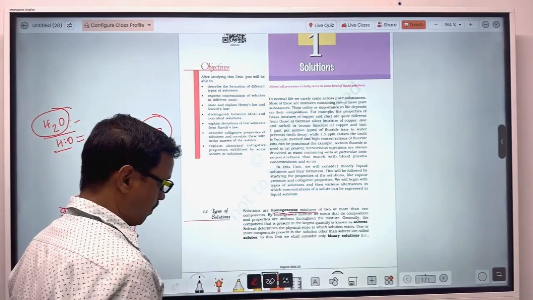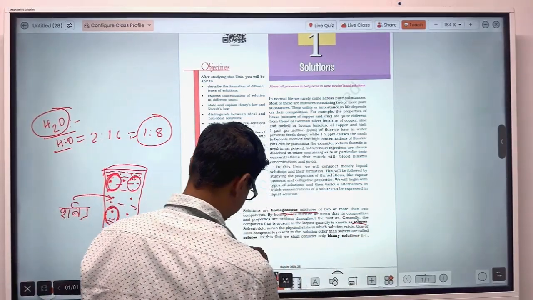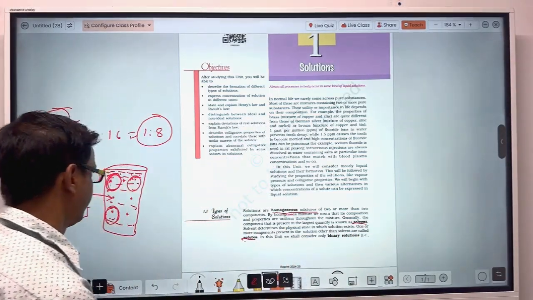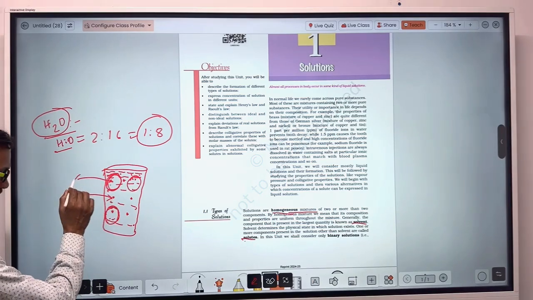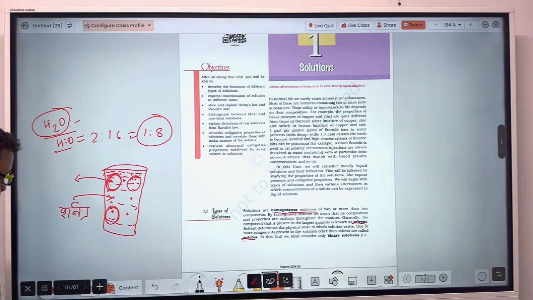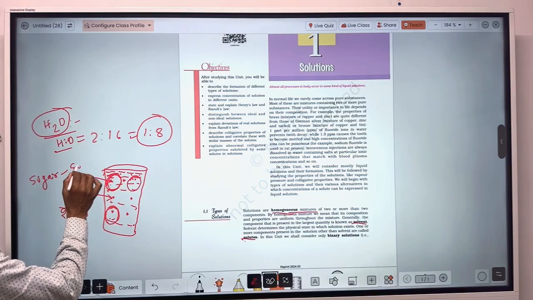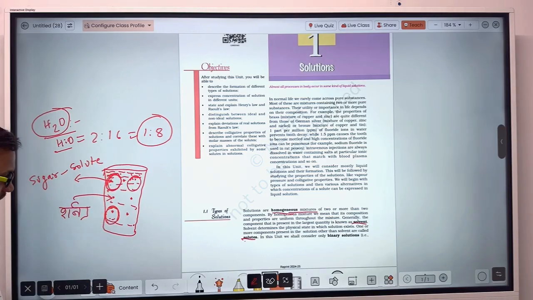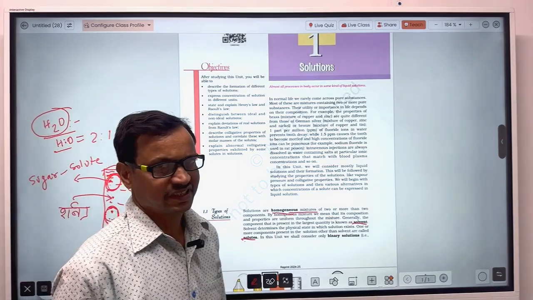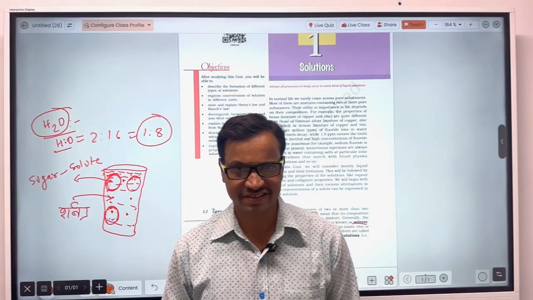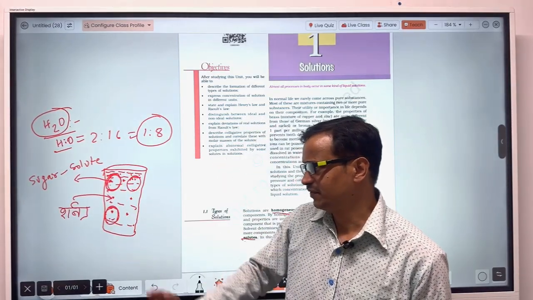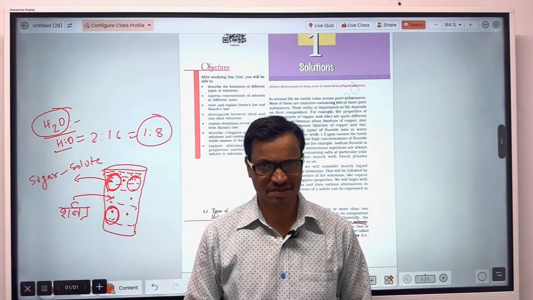Now let's see what is solute and what is solvent. Here the amount of sugar is less, so this sugar is called the solute. Solute is the component of the mixture which is present in less amount.